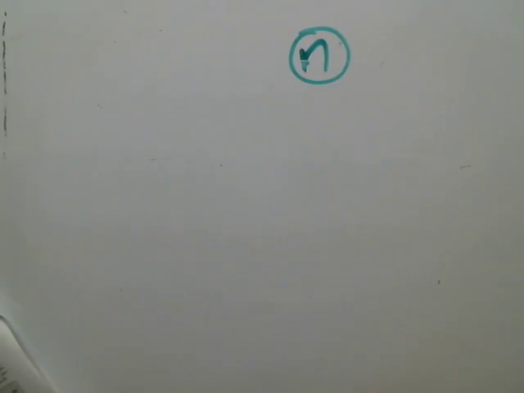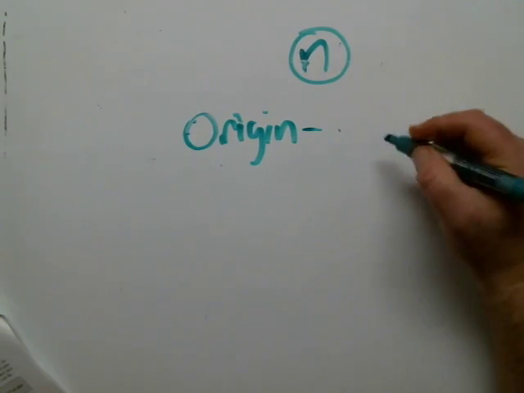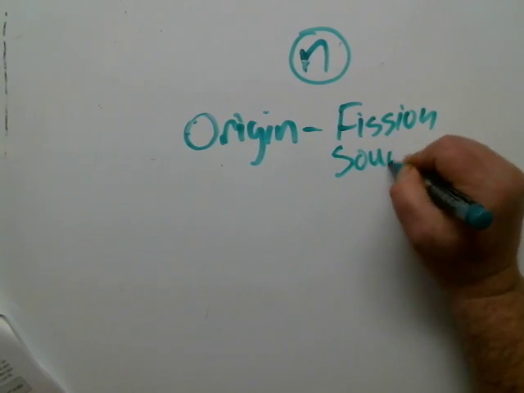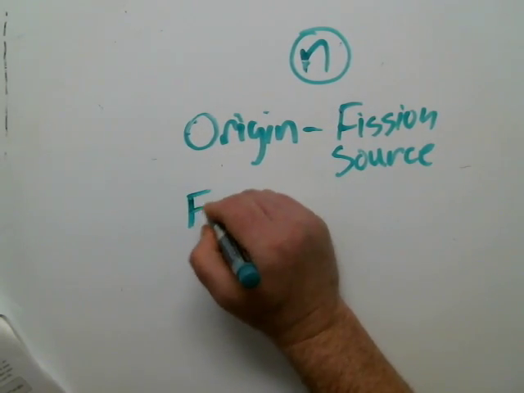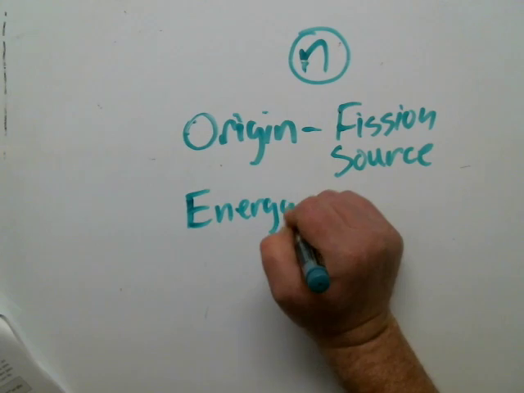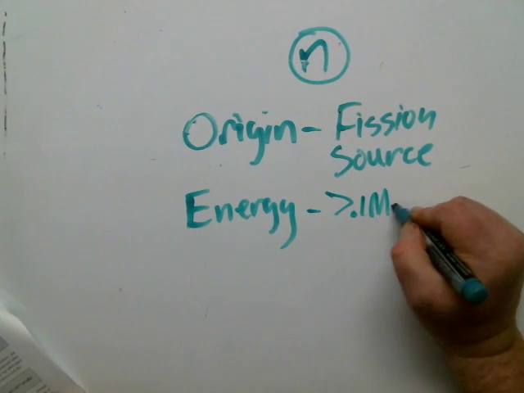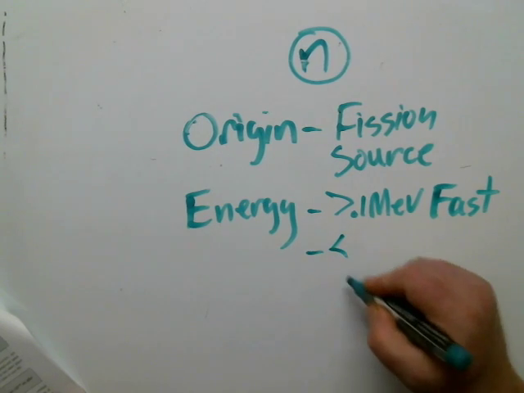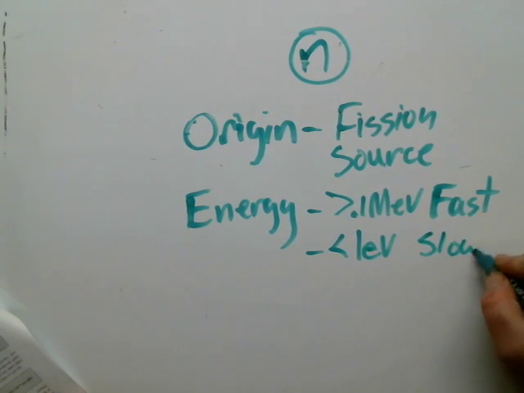Also, if you look at the next thing, so their origin. Before I go on, origin, neutrons could be classified as fission neutrons or source neutrons. They have to be one or the other. Then I could classify a neutron by its energy level. And we already know greater than 0.1 MeV is fast. Less than 1 EV, so that's 1 to 100,000 right there, right? This is called slow neutron.